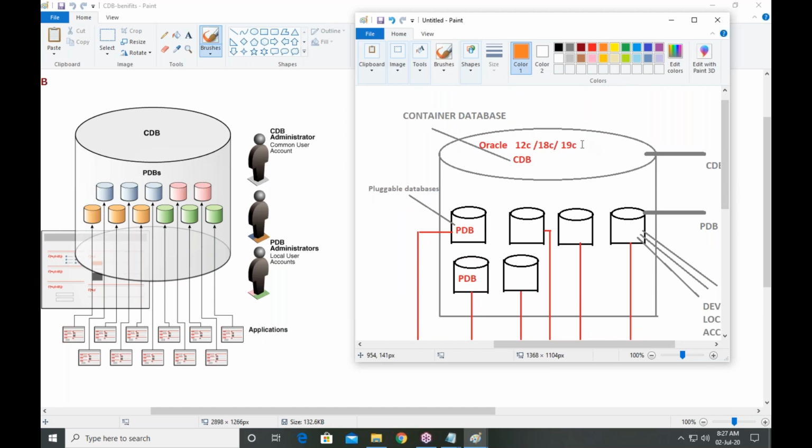Cost is decreasing, communication is fast, multiple levels of security, changes are dynamic. Four major advantages.